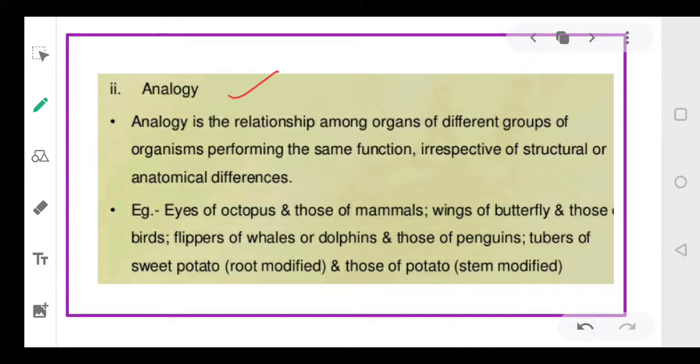Now, second is analogy. Analogy is, you can say, the exact opposite of homology. In homology we had the same structure but different function. In analogy we will have different structure but the same function. So this is a relationship where different groups of organisms will have the same function but they will have different structure. Structurally their organs will be different but the function will be the same. Let's see an example.